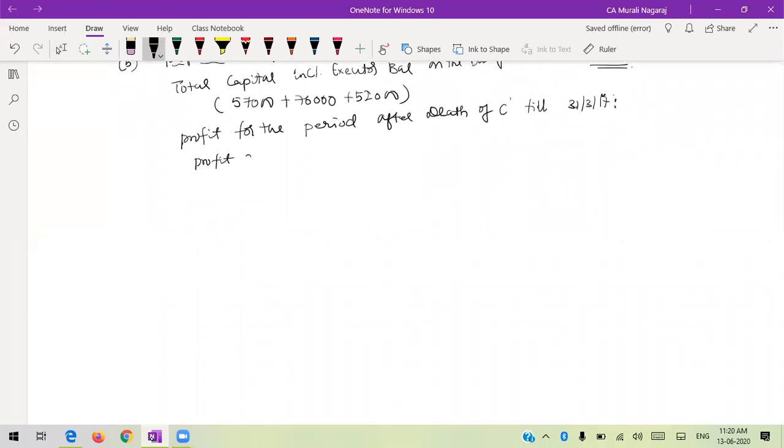Profit after depreciation for the full year is 48,000. Therefore, add back the depreciation for the full year, 10,000.